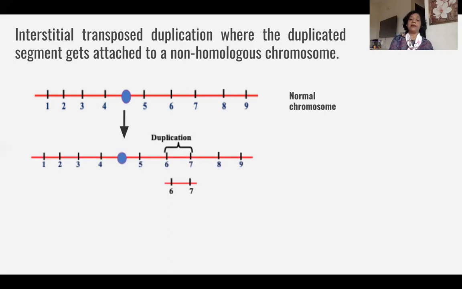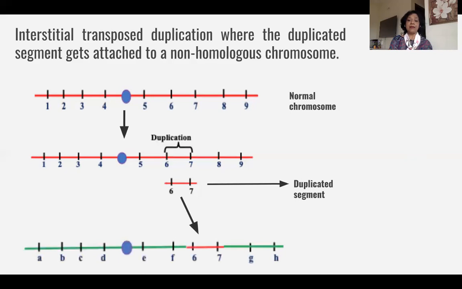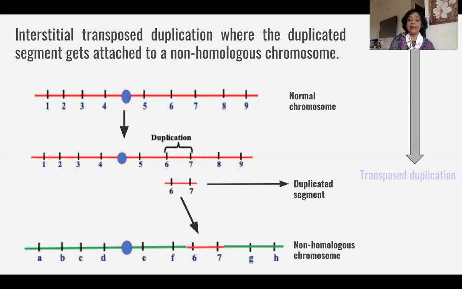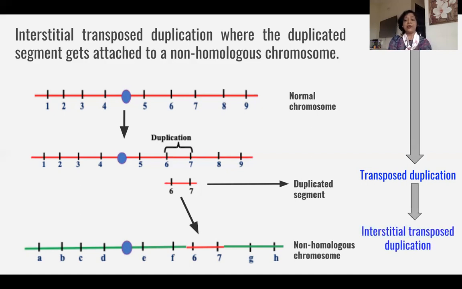You can see the duplicated segment is 6 and 7, and then this duplicated segment goes and attaches to a non-homologous chromosome. But what is the position? The position is interstitial. So when it is interstitial, it is attached somewhere in between. In that case, this transposed duplication is called interstitial transposed duplication.